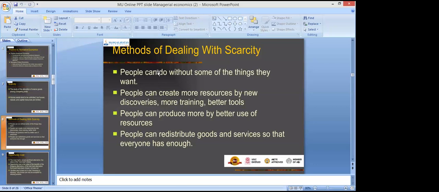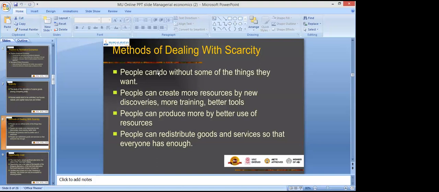And second, people can create more resources by new discoveries, more training, better tools. People can produce more by better use of resources. So people can deal with the problem of scarcity also that way. People can produce more by better use of resources, that is optimum utilization of resources. Whatever resources you have in your pocket, you have to make the best use of them. So it will help deal with the problem of scarcity.